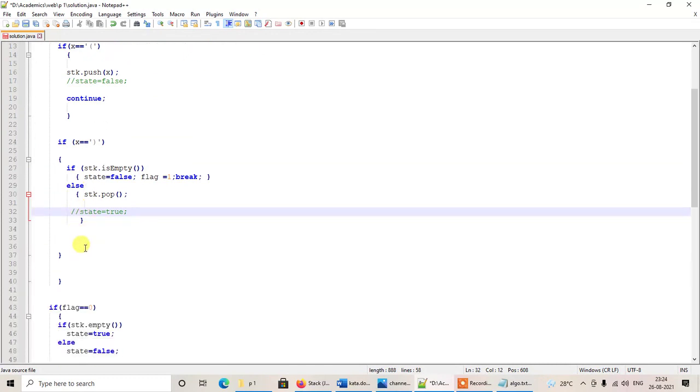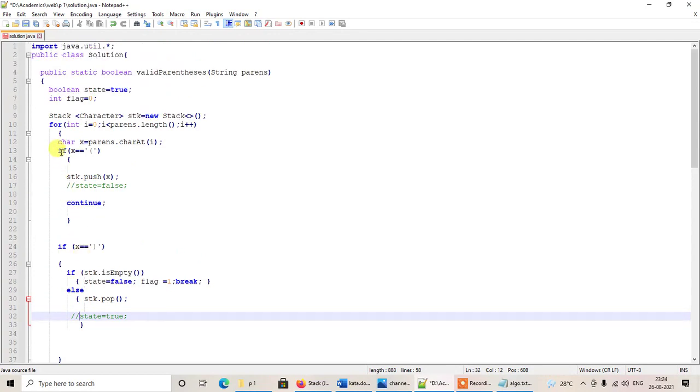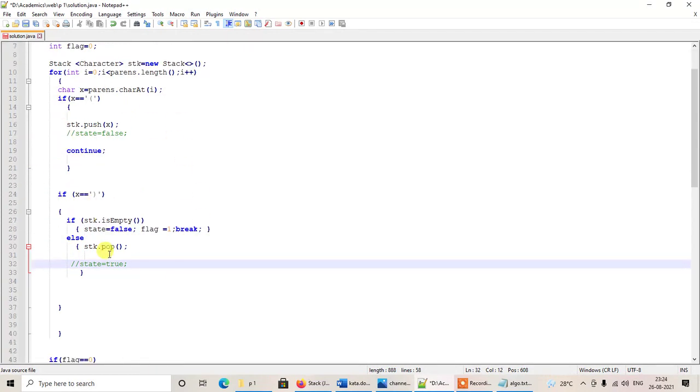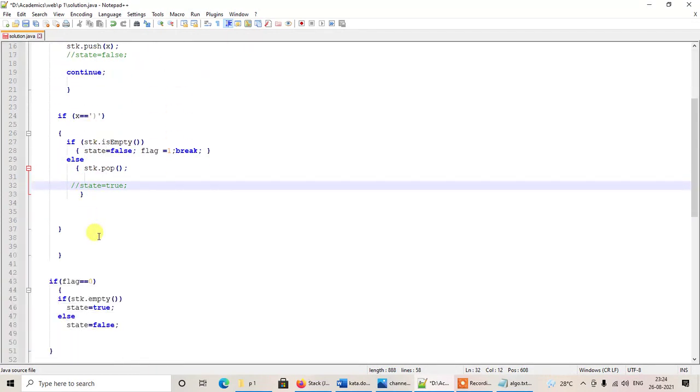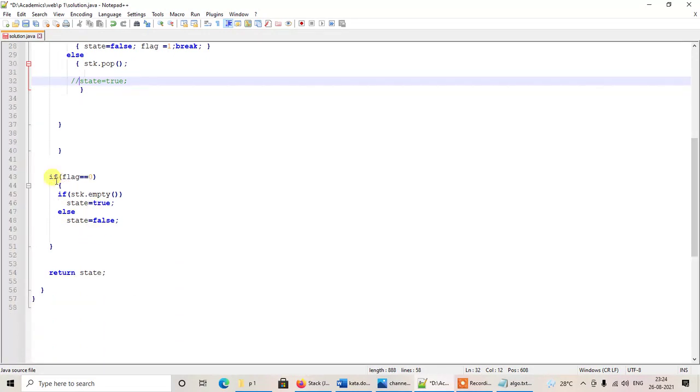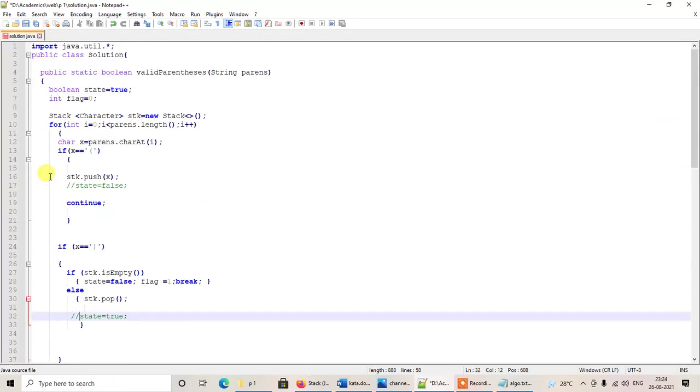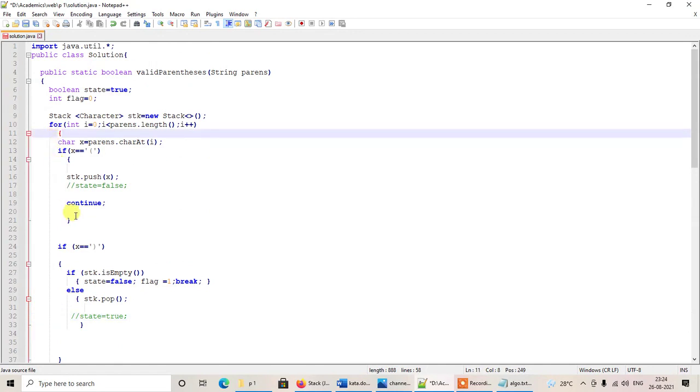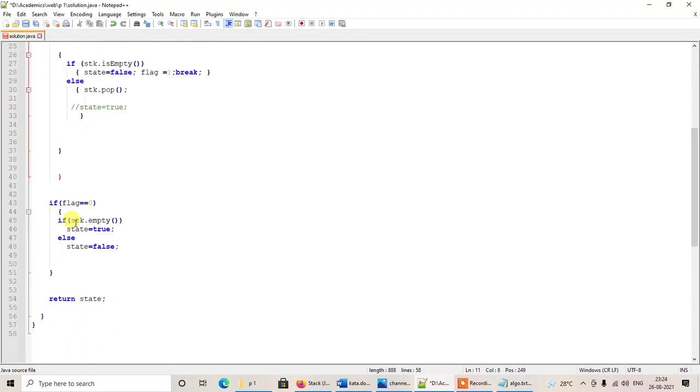Okay, so this comprises the core logic of the program. Now let me move on to the next part, that is at the end. After we complete the traversal of the string, and after we are done with this loop, before we are ending this program, we'll be checking the value of flag.